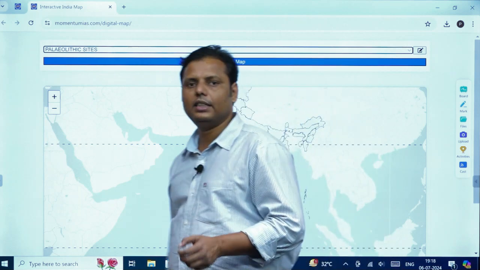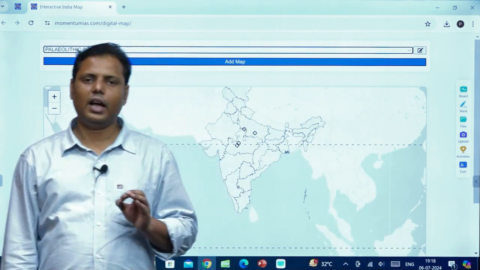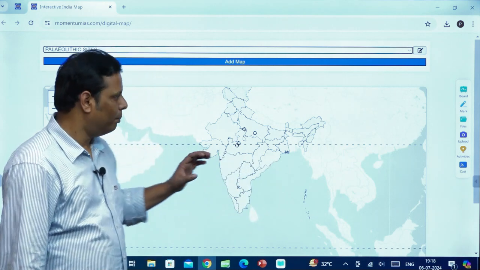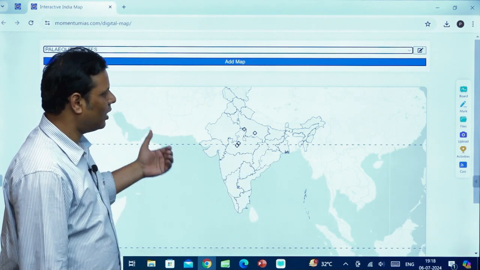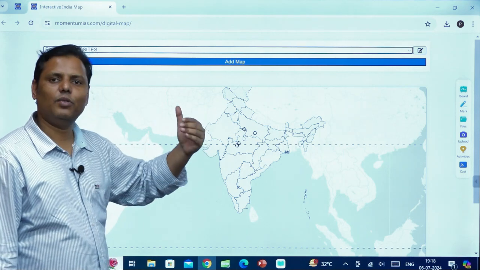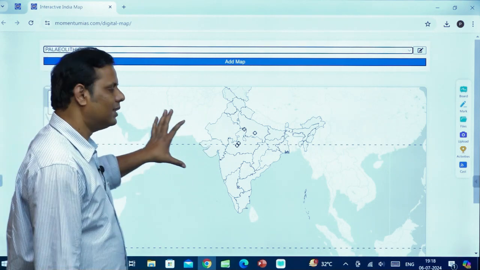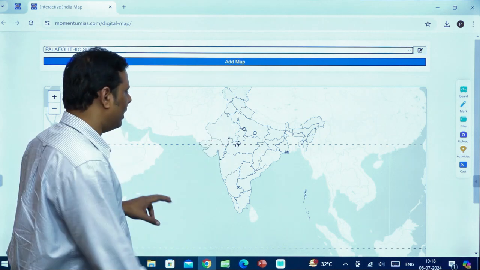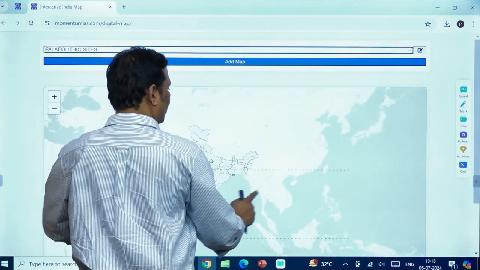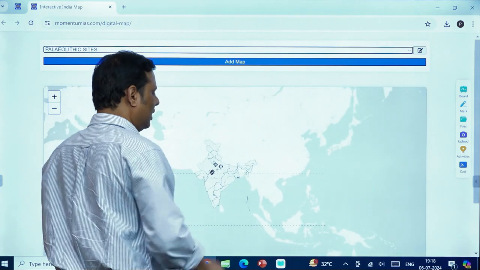Now this is the digital notes that we have come up with for this map section, right? So basically this is the digital map. What does it mean? It is not just a digital copy or a digital form in which it is being provided. Basically, this is a Google map, right? So you can actually take it to any scale. You can reduce it, you can take it to any scale, right? So it is actually a Google map.